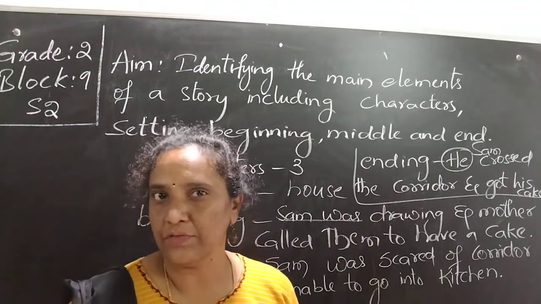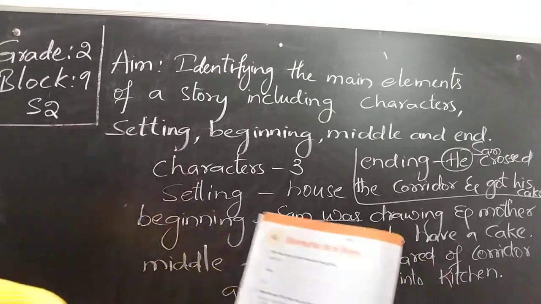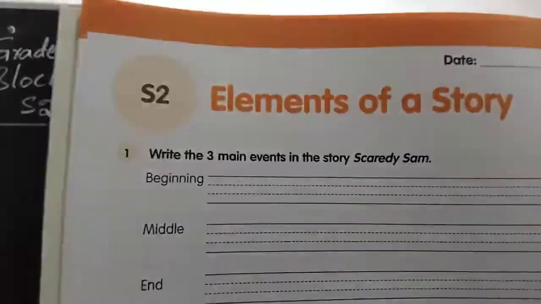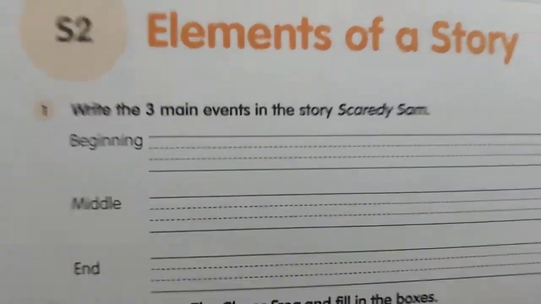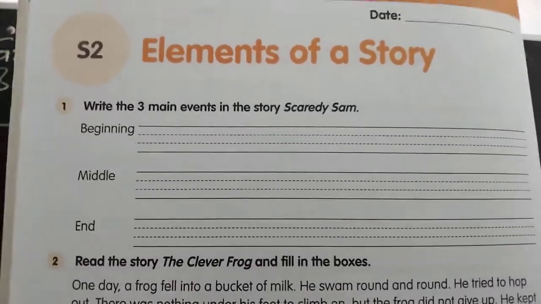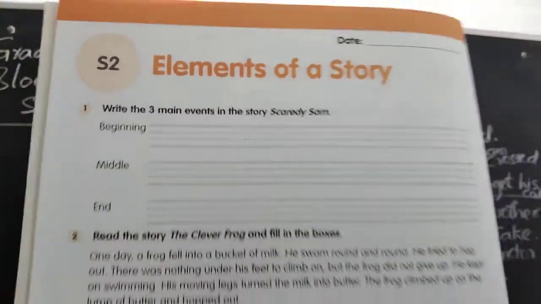Based on this, we can complete our volume, page number 6, the elements of a story. First, write the first three events in the story Scaredy Sam: the beginning, what happened; the middle, what happened; the ending, what happened. Complete it on your own, just writing in a sentence.